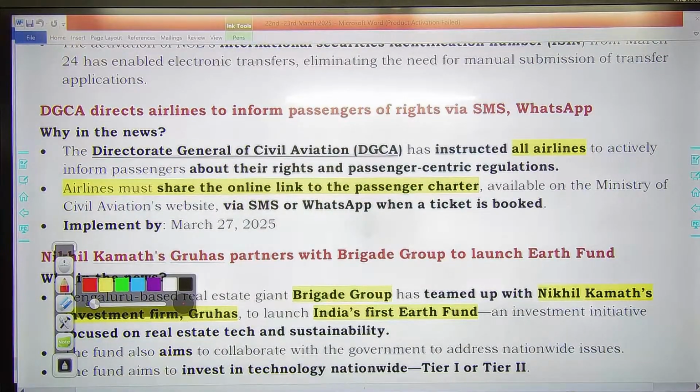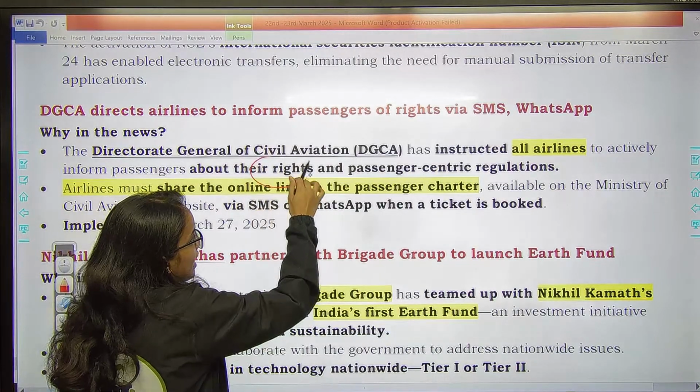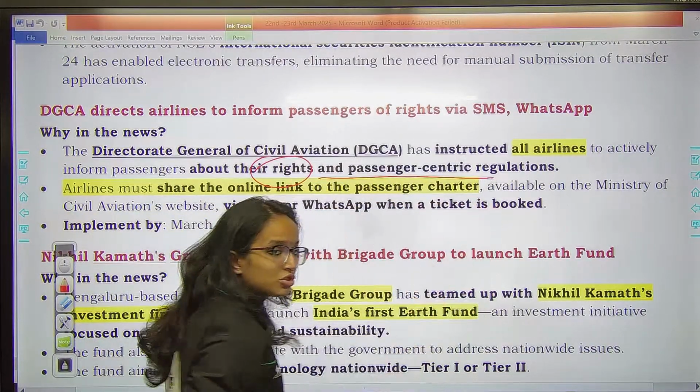Next one is DGCA has instructed all the airlines to actively inform passengers about their rights as well as passenger-centric regulations.